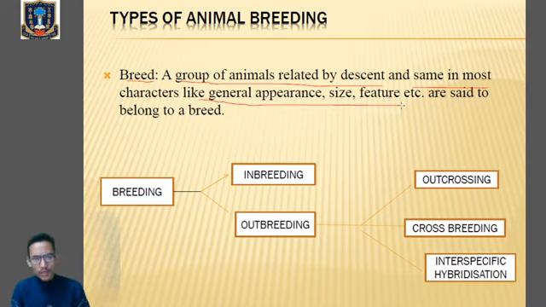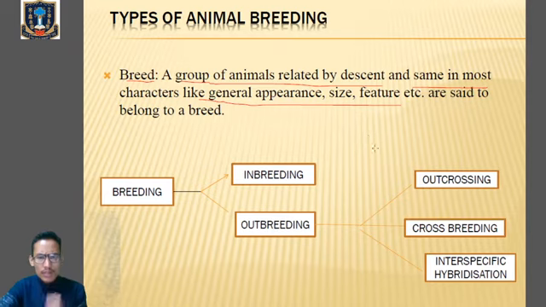Clear? So therefore, now we'll discuss the types of animal breeding. Now you have got the idea about breed. Those animals which have the same descent, and are the same in general appearance, body features, and body size, are said to be the same breed. Now after that we look into the types of animal breeding.